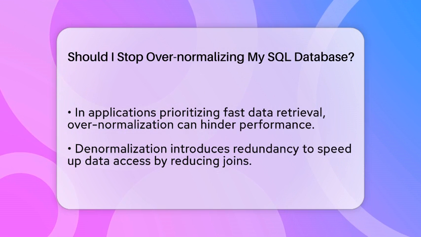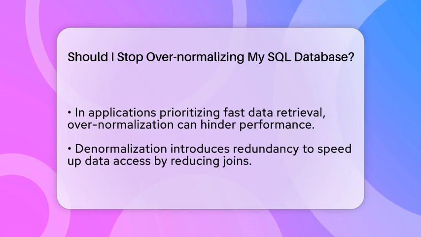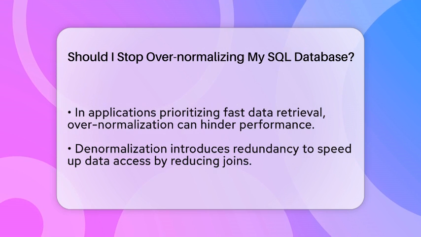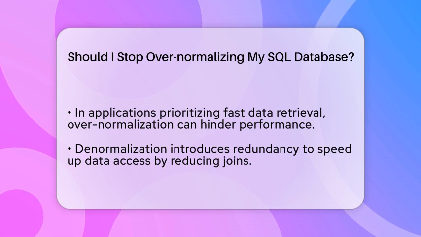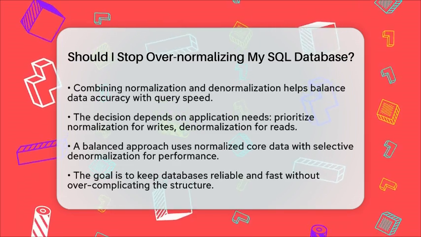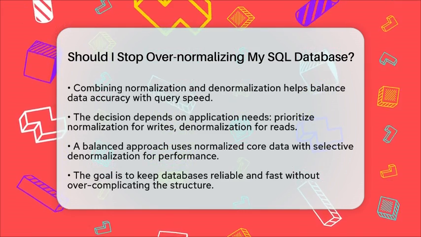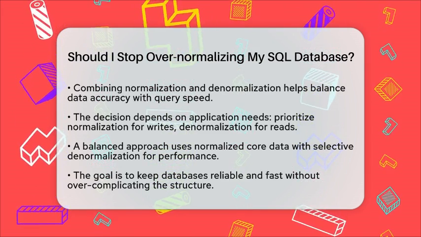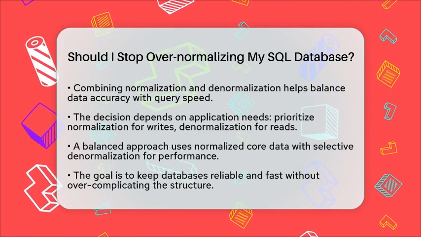The key is to analyze what your application needs. If your system is mostly writing data, sticking with a normalized design makes sense. But if users need quick access to information, selectively denormalizing can help. Many systems use a mix of both approaches. They keep the core data normalized for accuracy and use denormalized data for reporting or fast reads.